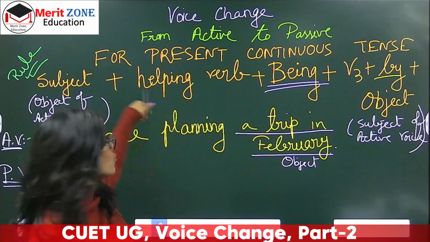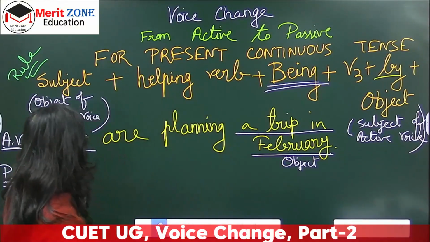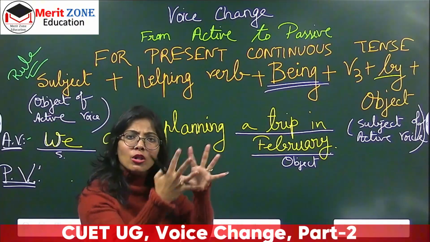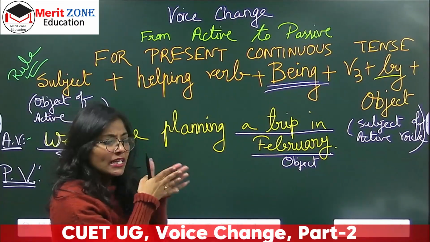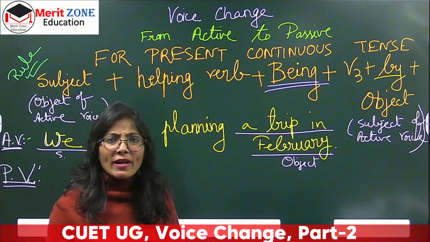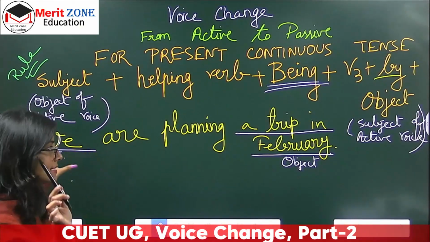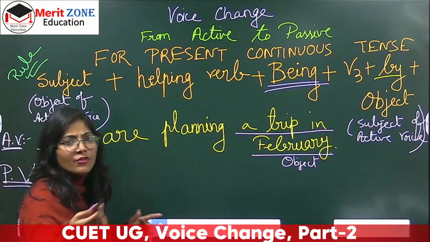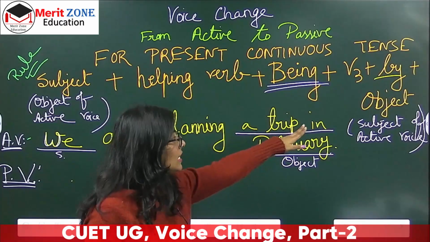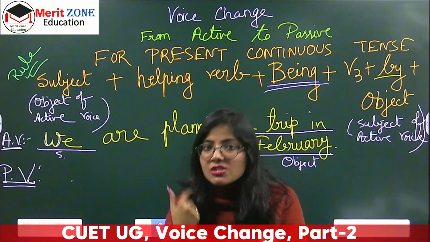Yeah, using this rule with the green tick. Now when we do that, you may ask me that usually what we do, अभी तक हम लोग जितना भी sentence करके आए हैं, we are taking the whole object as the subject, right? We are not leaving out anything. But यहाँ पर you see here it's written a trip in February. Now can I take the whole thing in front? Will it really sound good? I don't think so. See, अगर मैं बोलूँ a trip in February, we don't start a sentence like that. So यहाँ से हम लोगों को किसको लेना है? A trip को लेना है कि in February को लेना है? So how will you find out? You have to think in your mind which sounds correct, right?